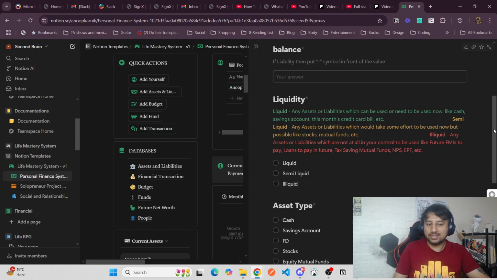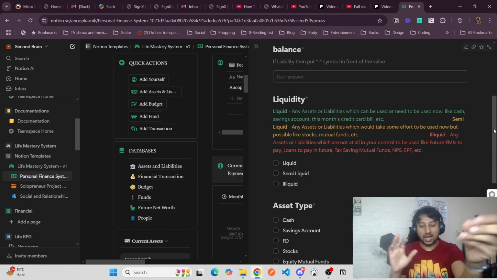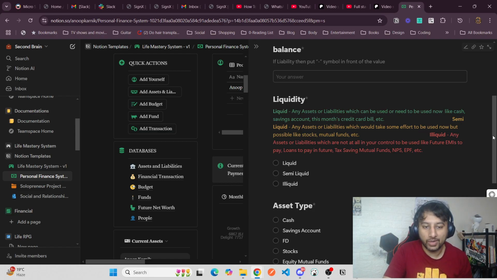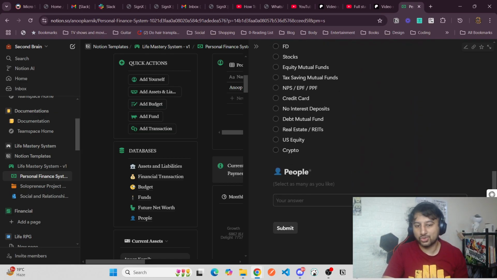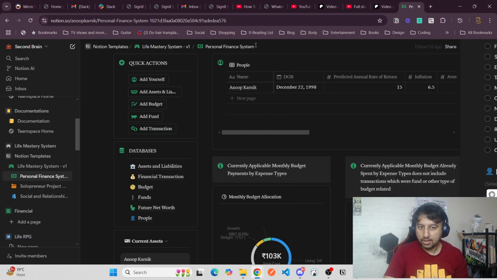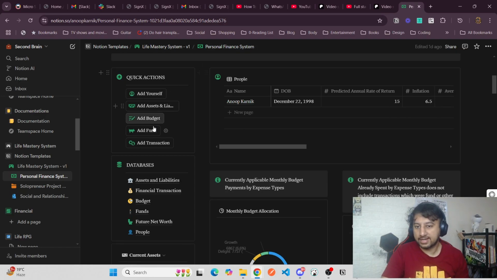And then there are illiquid. Illiquid are something like NPS, tax saving mutual funds, EPF, loans to pay in future. All those things are not really in your control at all. You can't remove it or pay it now. So those are all illiquid. Asset type, which is very clear, choose one. Here in the people select, you have already added yourself. Select yourself in here again. So add all your assets and liabilities here.